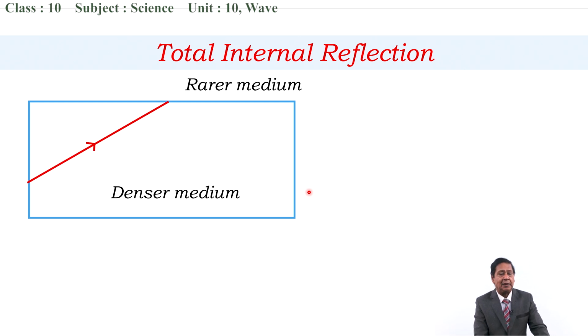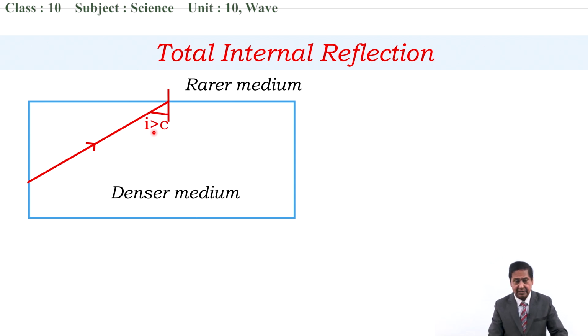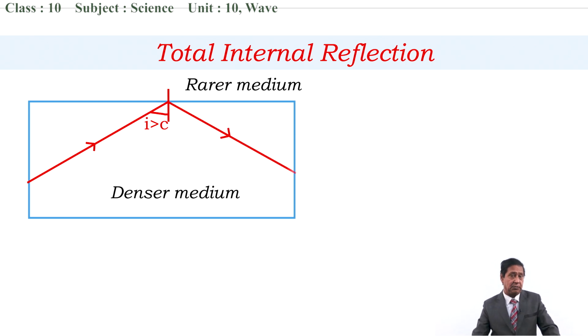If light is traveling from denser to rarer medium with an angle of incidence greater than the critical angle, then instead of refraction, it reflects back in the same denser medium. It's very interesting. Light is traveling from one medium to another medium, but not entering into the second medium.